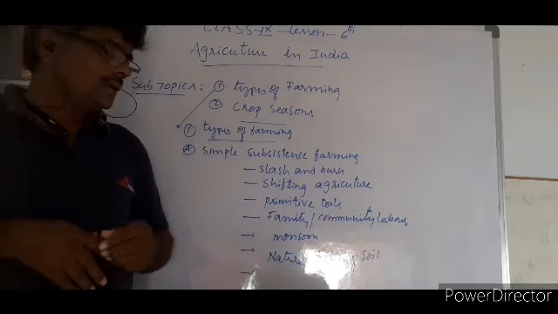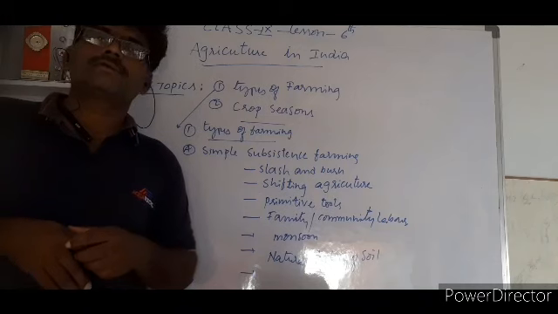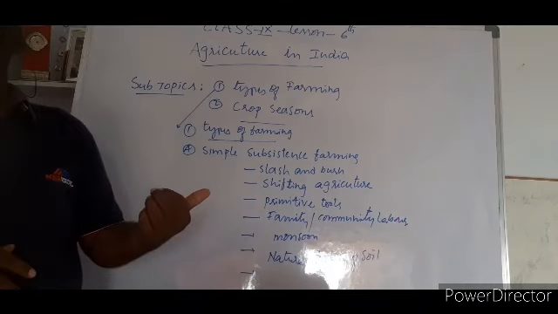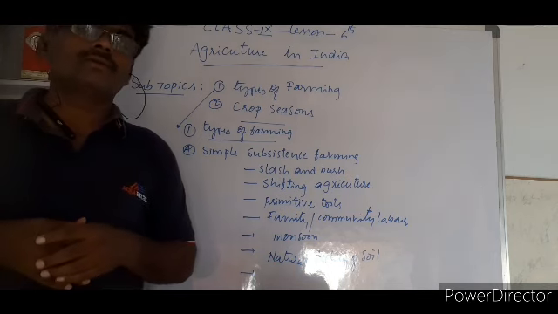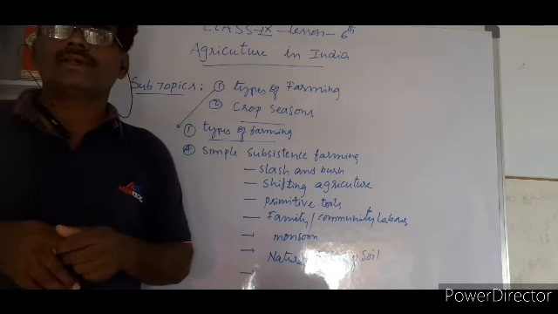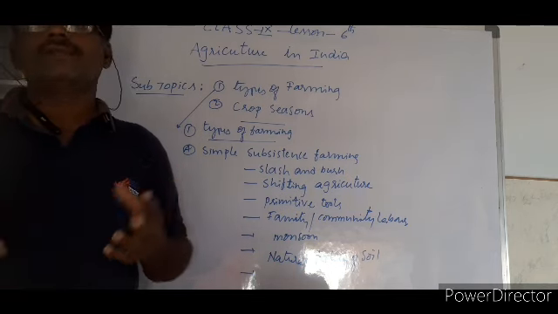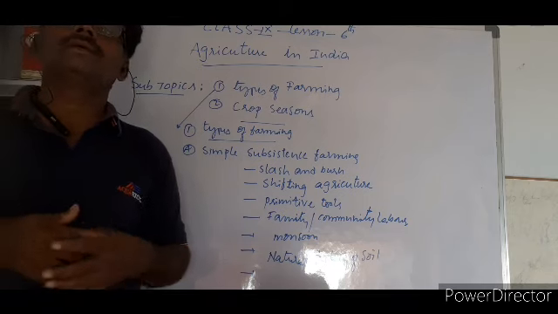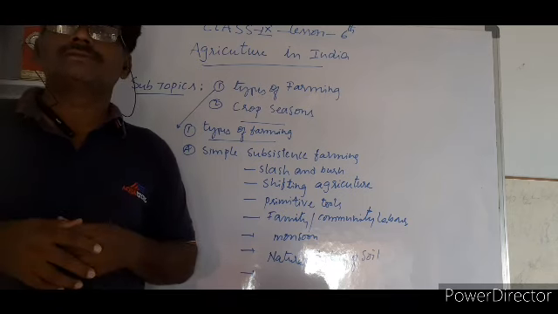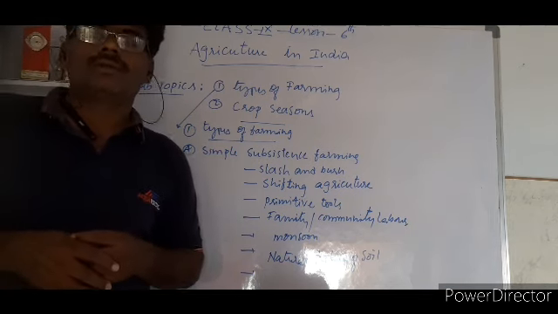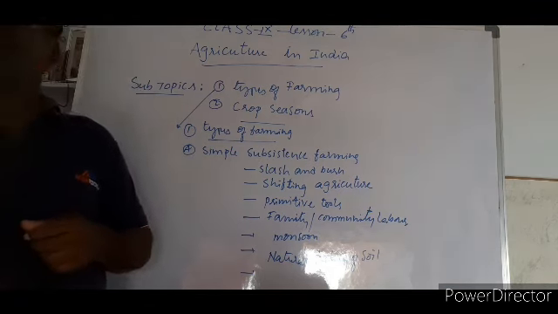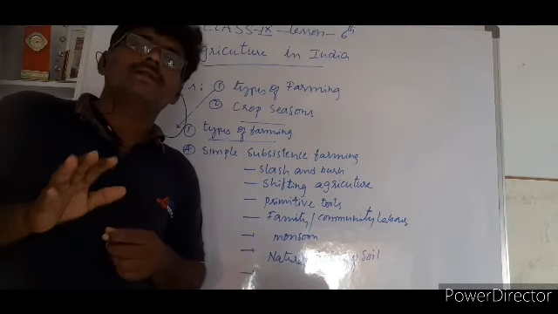Particularly, this type of cropping pattern depends upon the rainfall. Natural things help the cropping pattern. When rainfall is there, there will be a crop. When rainfall is not there, there is no crop. And second, irrigation facilities like canals and dams are not there. They have one or two acres, a small piece of land, where they cultivate.